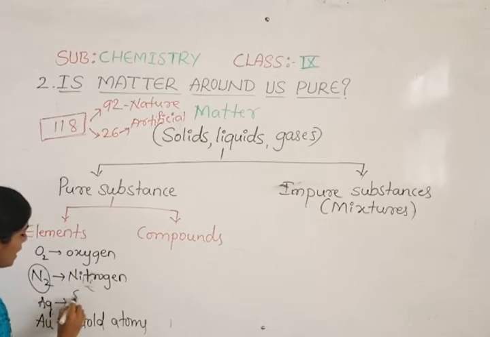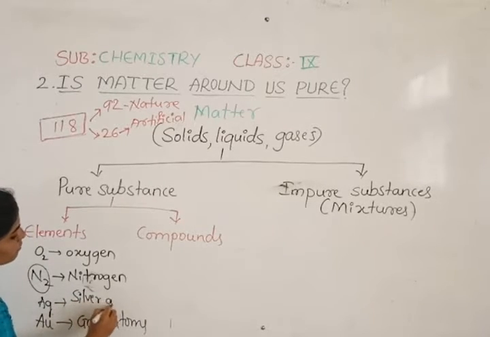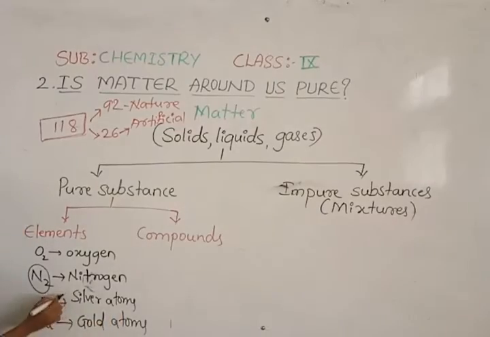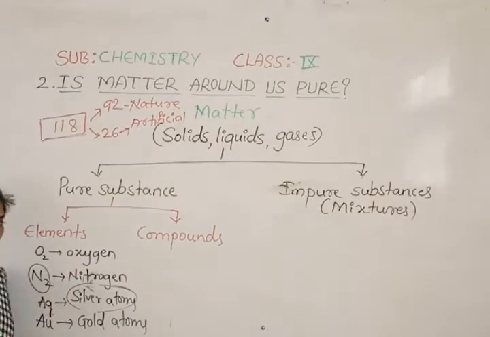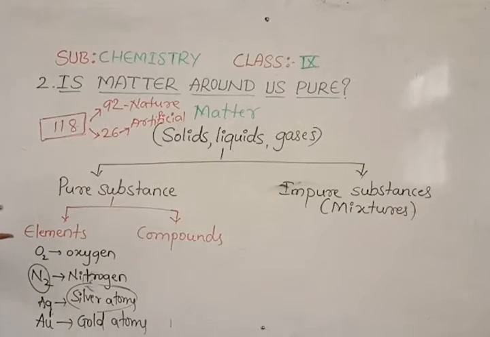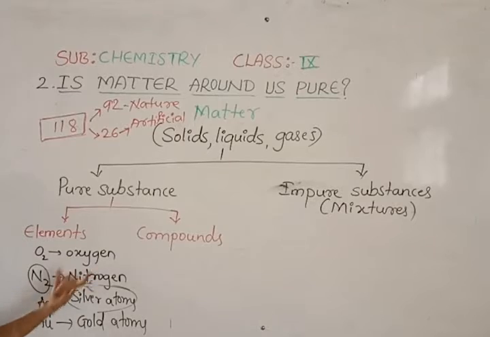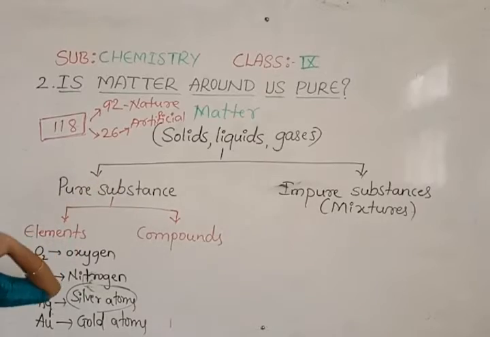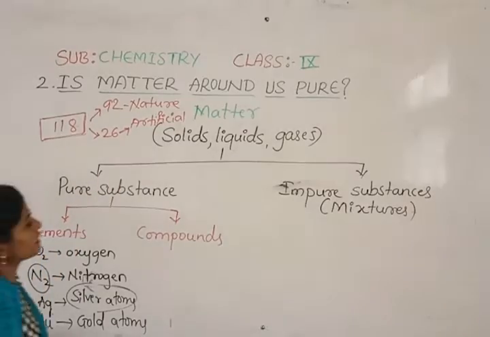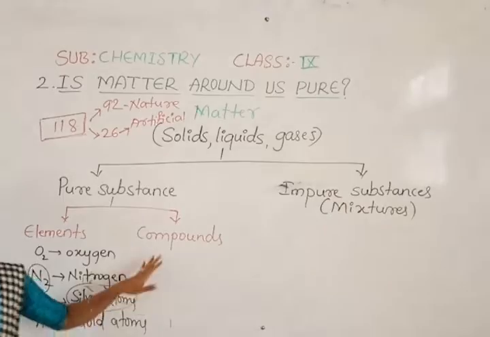And silver is made with silver atoms. When these are made with only one type of atom, only one type of matter, then we can say the elements are pure substances, because only one kind of particle is present in all the elements. So this is what a pure substance is. And the second one is the compounds.